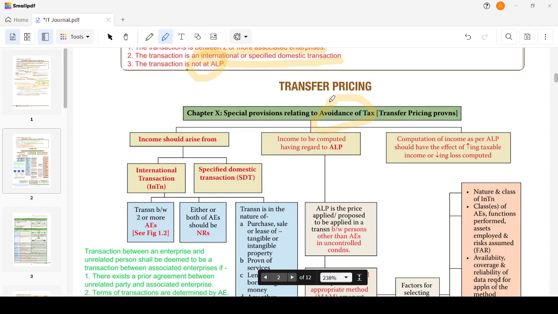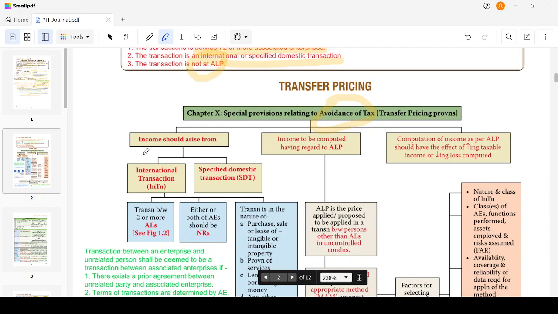I have taken this from a journal. I've added some points and also taken some points from the ICAI study material. I've compiled all this so that it could be easier for you to refer to at one place. Okay, so let's go on.